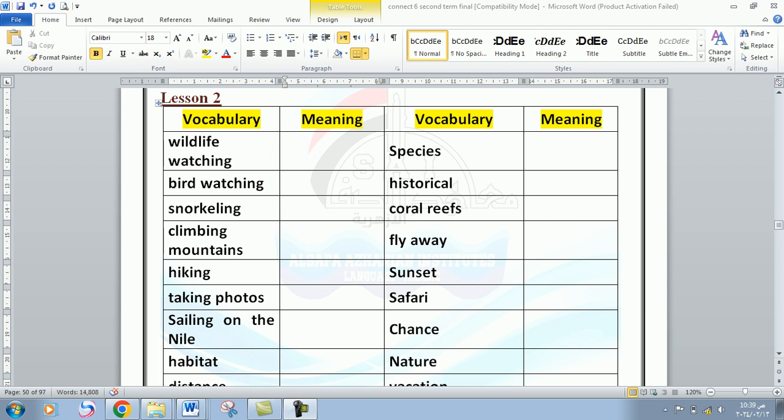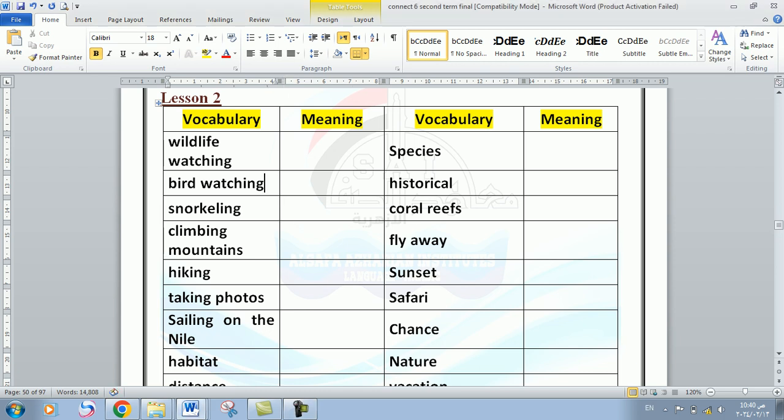So let's get started. We are going to read the words and try as much as we can to explain its meaning. Although in lesson 2 we have some words that don't need much explanation or definition. For example, the first word that we have is wildlife watching. This is an activity that a person does to see what happens inside a forest, for example, for lions and tigers and elephants and all of these animals. I want to see the behaviors and what they eat, what they do, where they sleep. So I will go wildlife watching.